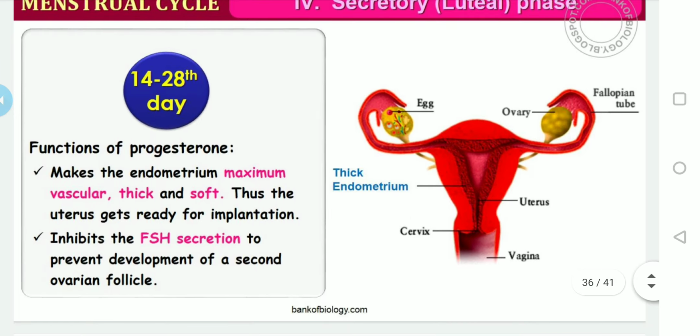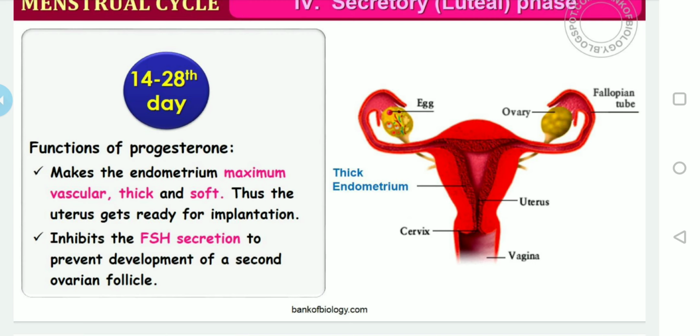Then what are the functions? Remember, as I said, progesterone is essential for the maintenance of the endometrium, as the endometrium is necessary for implantation, that is the fixation of the fertilized ovum, and other events of pregnancy. Hence progesterone is also called the pregnancy hormone.